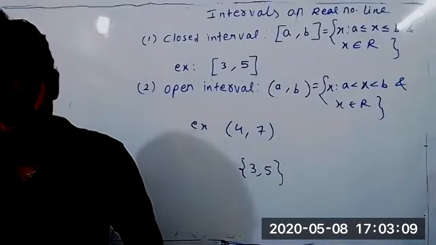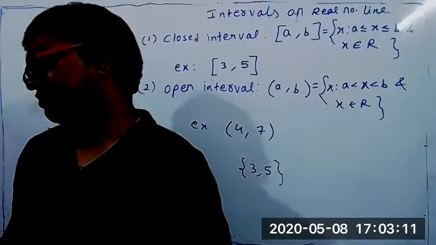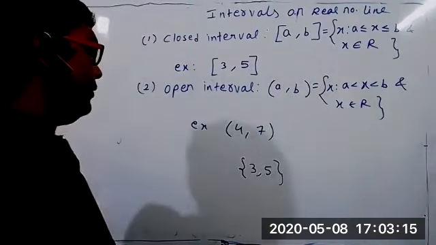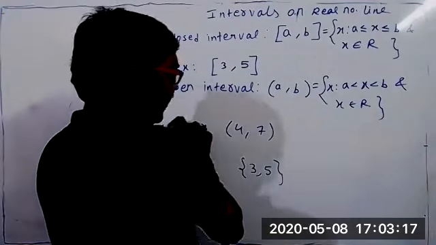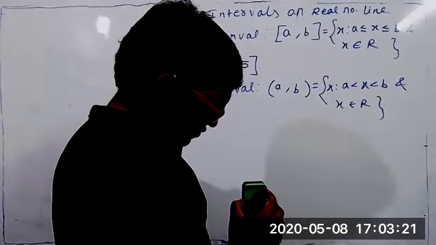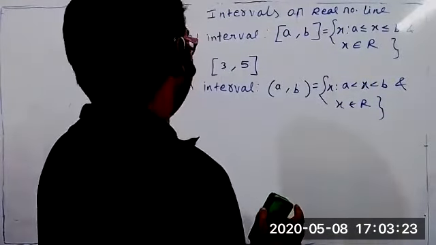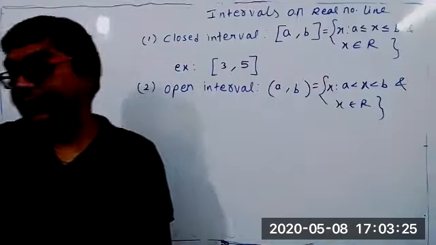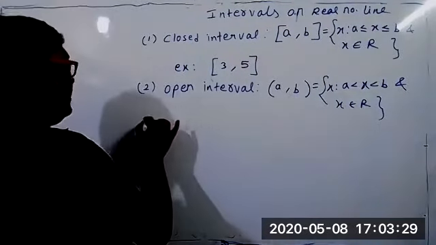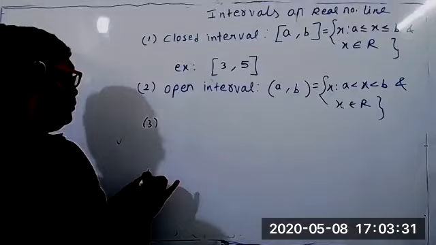Next doubt. Sir, what if only one of the signs is less than or equal, or more than? Like what if there's only one boundary element? That's why I told you there are two more. I will teach that one. The third one and the fourth one, there are two more concepts.